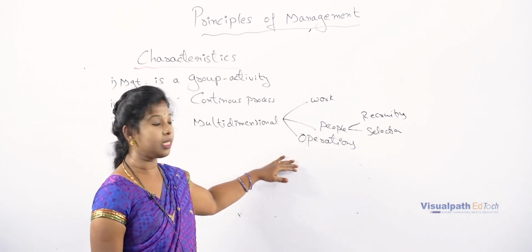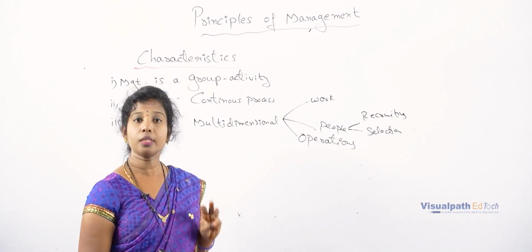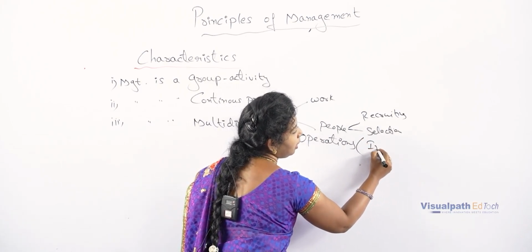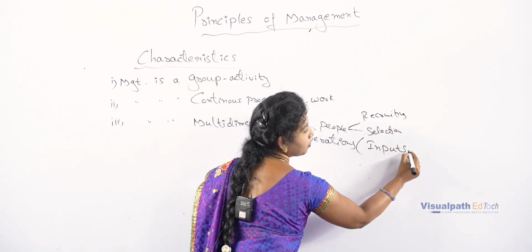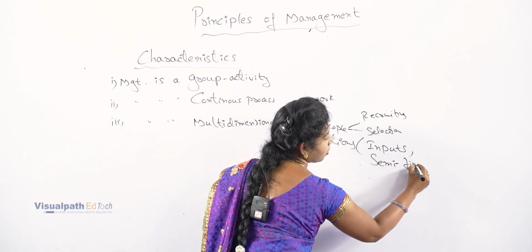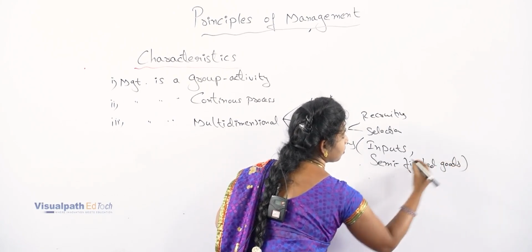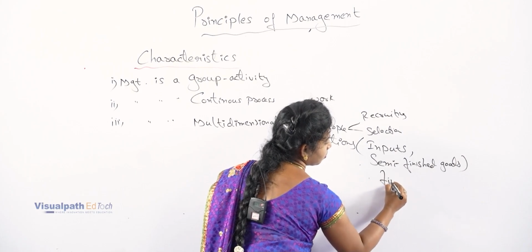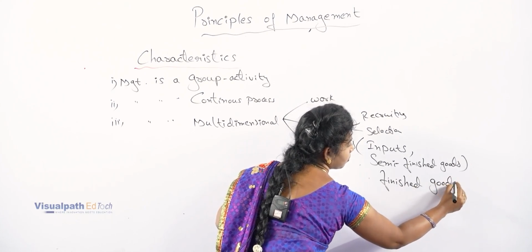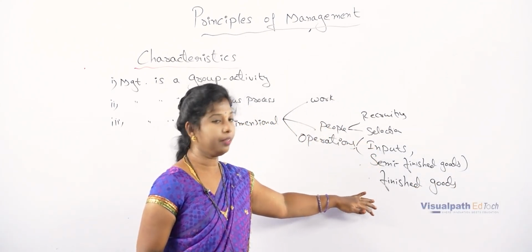And coming to the last one, it is management by operation. So here operation is nothing but it comes into 3 perspectives. So it is nothing but inputs, semi-finished goods and finished goods.